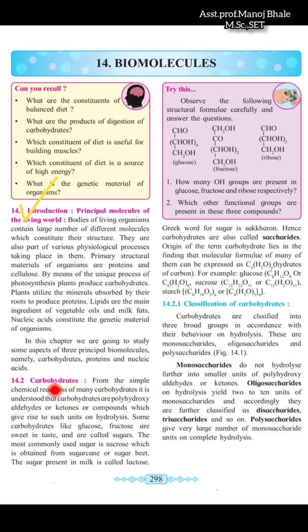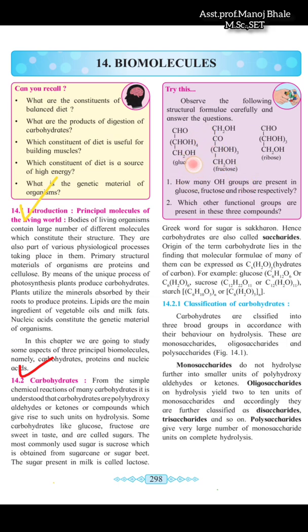Out of them, the first one is the carbohydrate. Now, what is a carbohydrate? A carbohydrate is a polyhydroxyaldehyde or ketone, and that is why it is known as a carbohydrate. That means polyhydroxyaldehyde or polyhydroxyketone. Some examples of carbohydrates are glucose, fructose, and ribose. These are the three structures given.